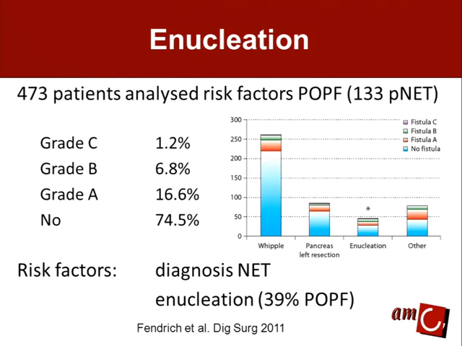First, enucleations. This is a study of 473 patients for pancreatic surgery, of which 133 had a neuroendocrine tumor. And what they did, they analyzed the risk factors on pancreatic fistula. And what they found in this study, that the fistula rate, as compared to the others, was higher in the group of enucleations. Of course, that was mostly due to an indication of a neuroendocrine tumor, but still enucleation did not reduce, but even made them higher. Fistula rate increased to almost 40%.